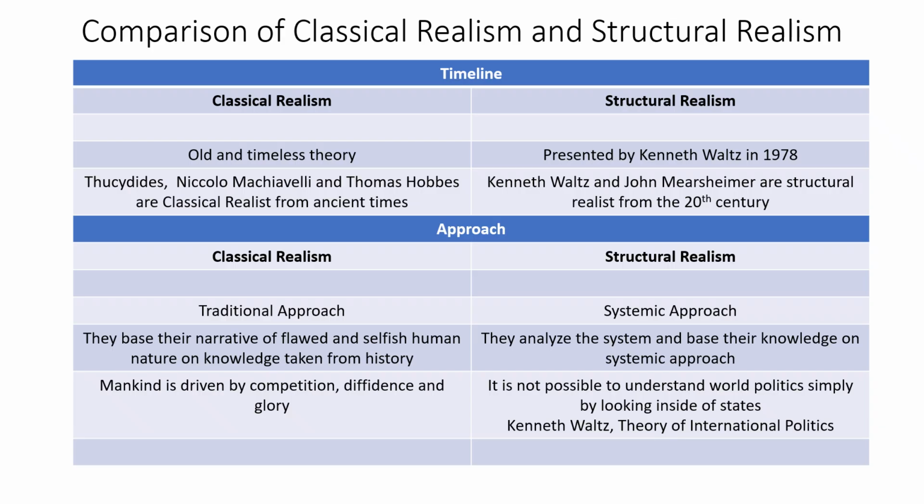Then there came Thomas Hobbes. Thomas Hobbes gave the concept of social contract theory, and he also opined that in the state of nature, human life is solitary, brutish, and nasty. So to eliminate this kind of state and to maintain social peace, there should be a Leviathan who has absolute power, absolute control on the power, and whose power is indomitable, right? So this was classical realism.